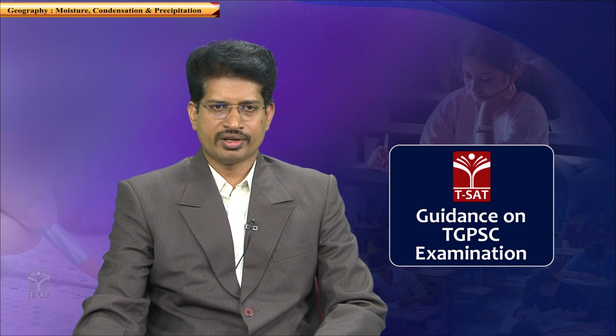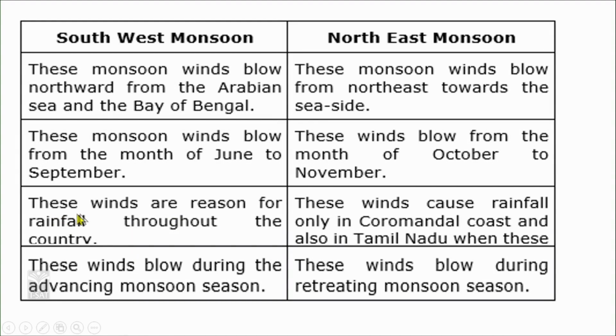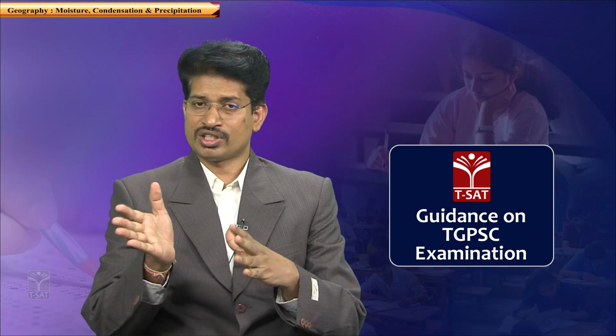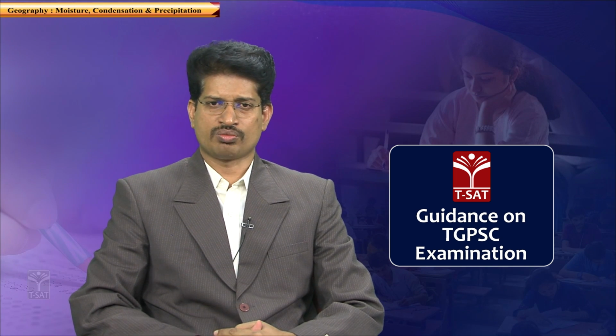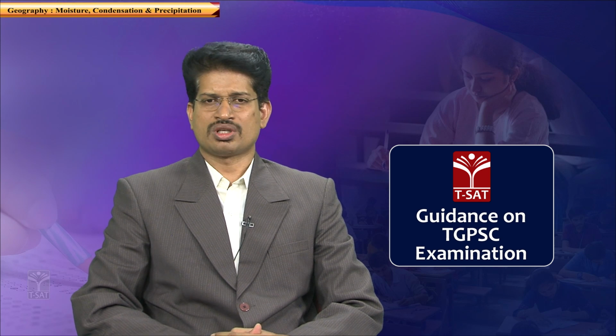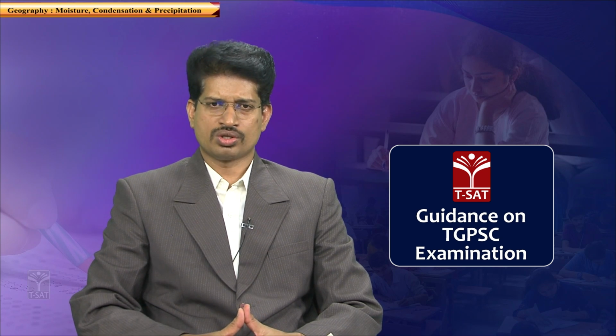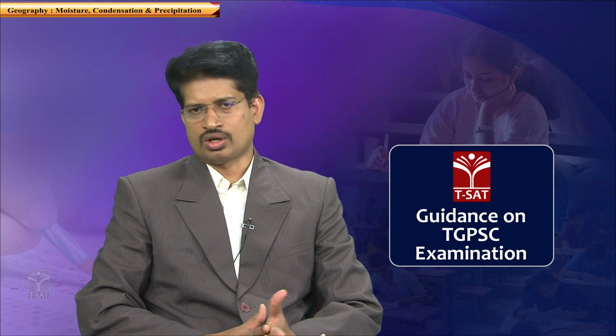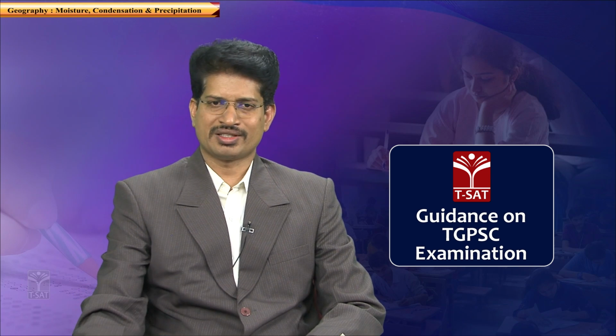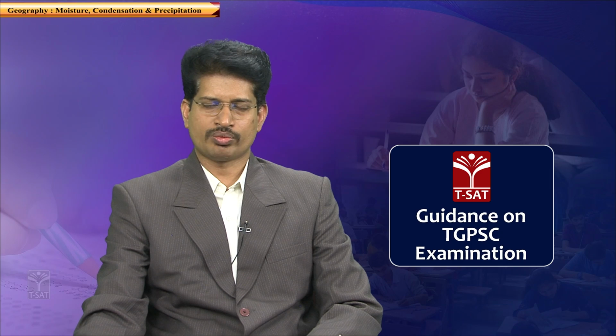And the third variant of question is which winds are the reason for the rainfall throughout the country. The southwest monsoons are responsible for rainfall throughout the country, but it is not the case with northeastern monsoons. The northeastern monsoons are responsible for rainfall in regions more concentrated towards Tamil Nadu, to the east of the Eastern Ghats, the Coromandel coast region.